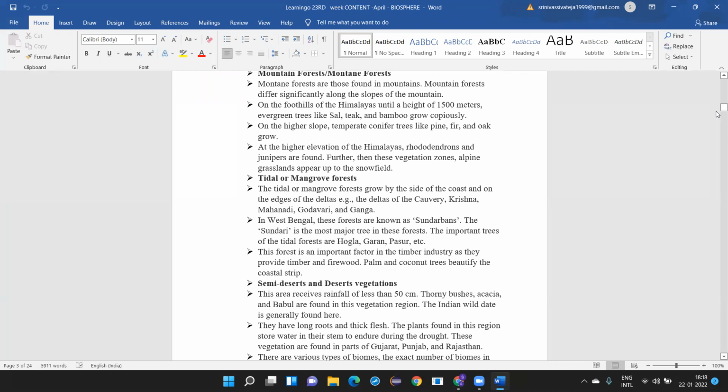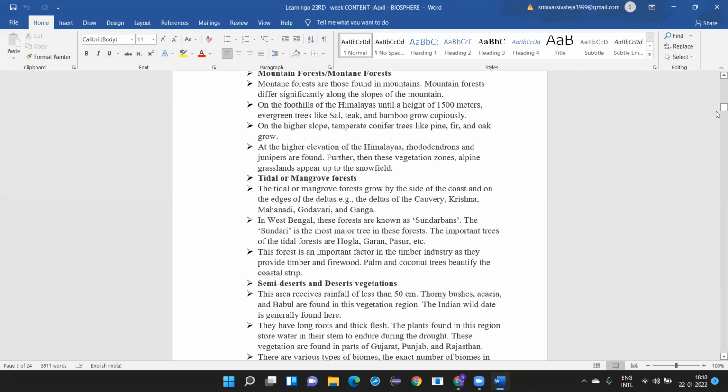In West Bengal, these forests are known as Sundarbans. Already I mentioned, the Sundari is the most major tree grown in these forests, and the other important trees of the tidal forests are Pogla, Garan, and Pasur. But we will mainly be talking about the Sundarbans only.